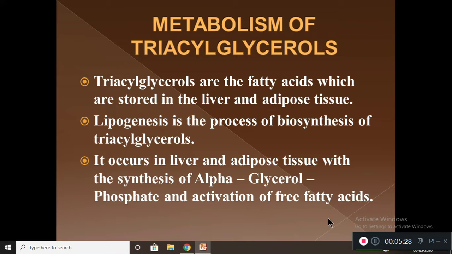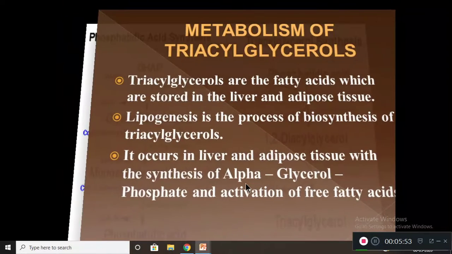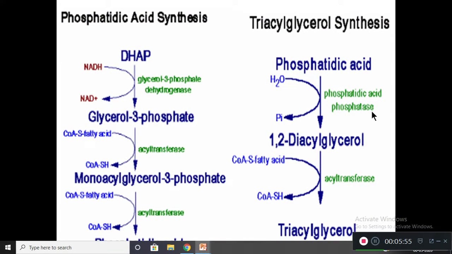It activates the free fatty acids. It occurs in liver and adipose tissue with the synthesis of alpha glycerol phosphate and activation of free fatty acid. By the activation of free fatty acid and the synthesis of alpha glycerol phosphate, the process of lipogenesis starts in the liver and adipose tissue. Now, these are the steps you want to keep in mind.